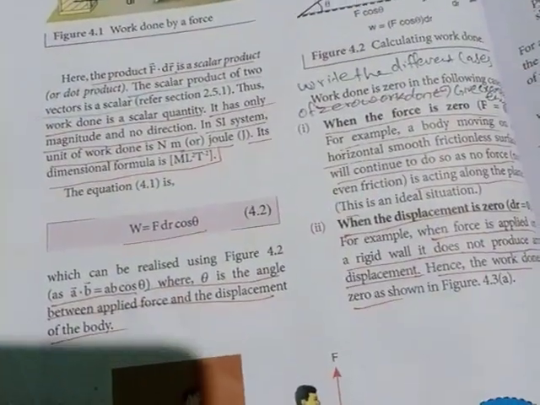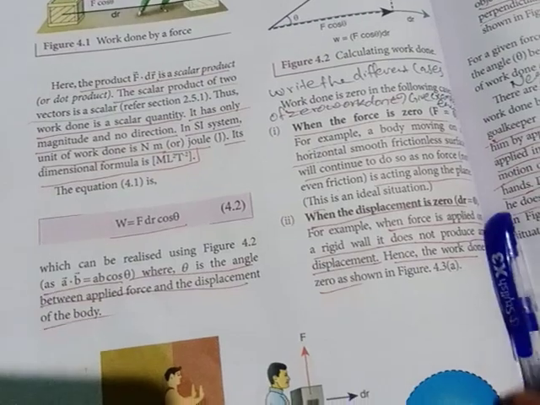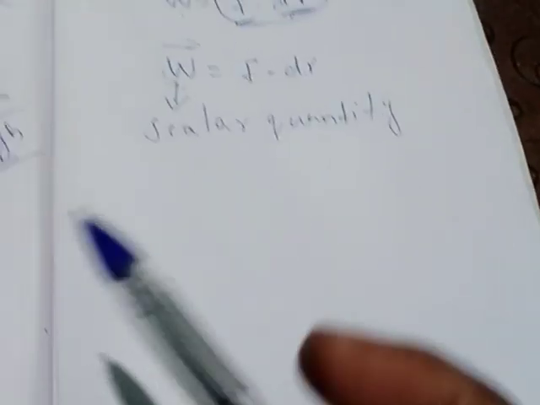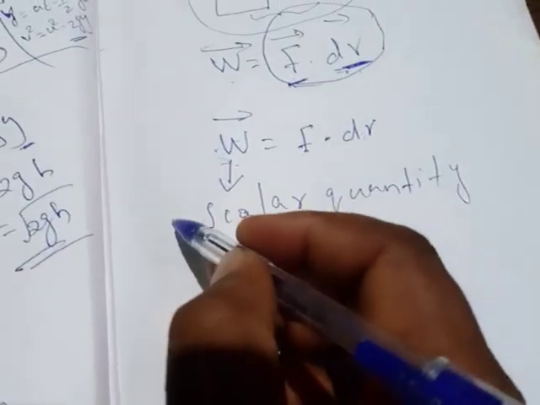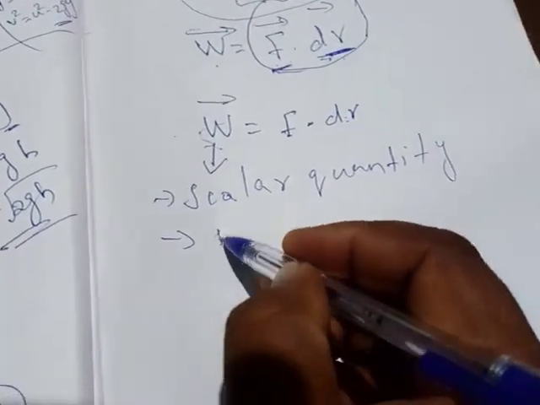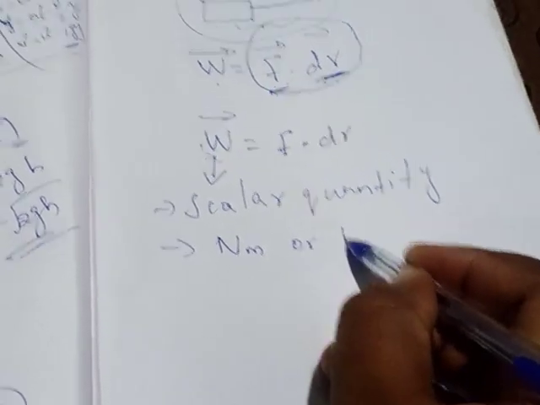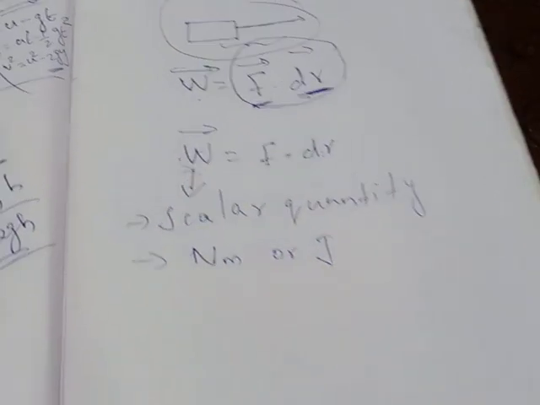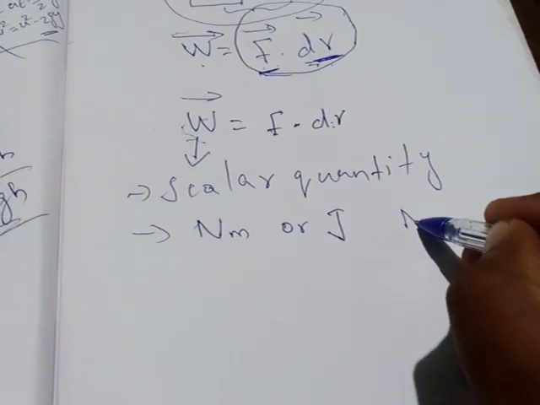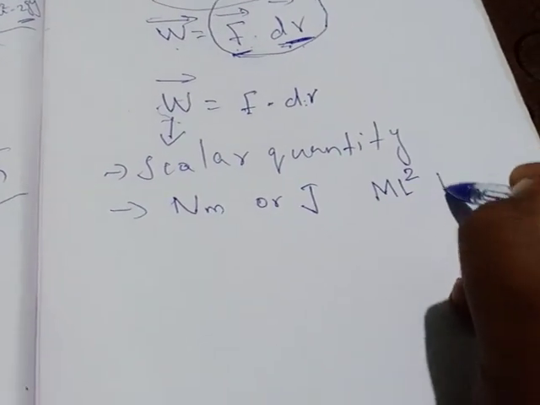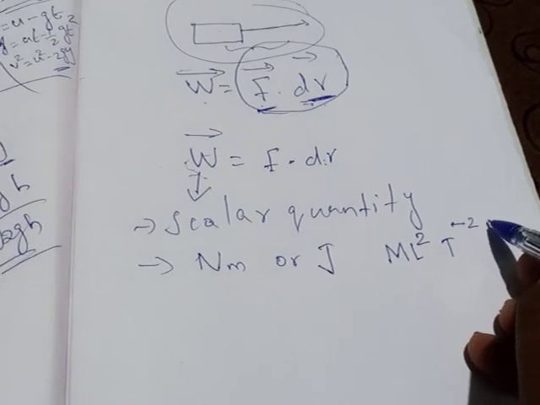We can use the work done unit as joule or Newton meter, and work done is a scalar quantity. The unit we are using is Newton meter, or you can use joule because it is the same as energy transformed. And the dimensional formula for this is M L square T power minus 2.